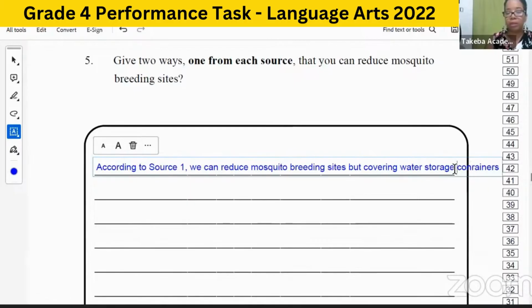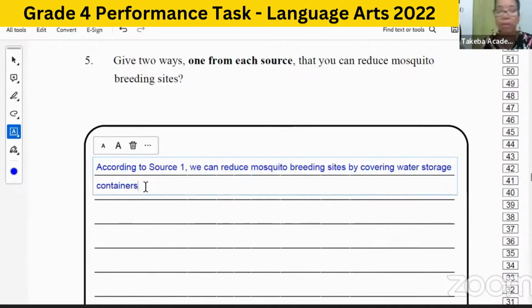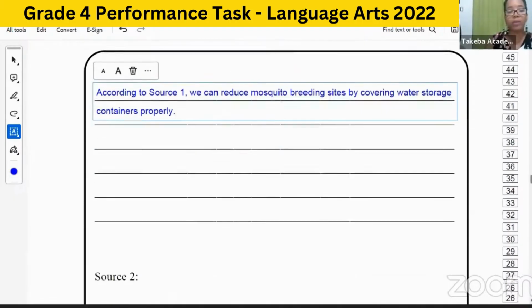All right, let me take this down to the other line. So we can reduce mosquito breeding sites by covering water storage containers properly. That's what source 1 says. And then we go to the next part that talks about source 2.